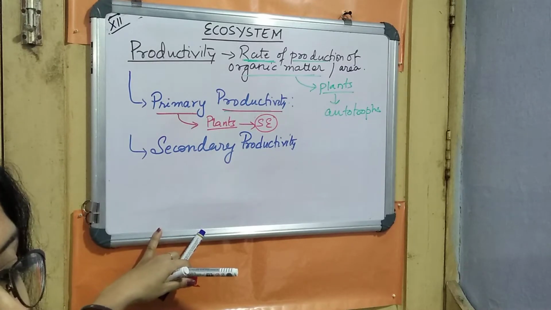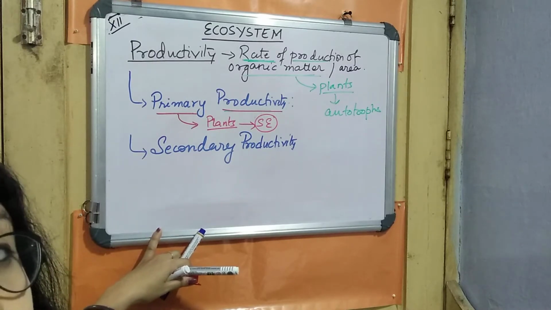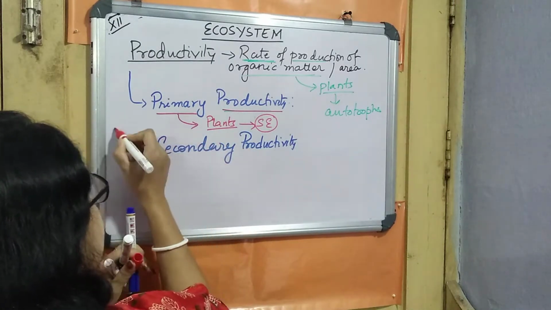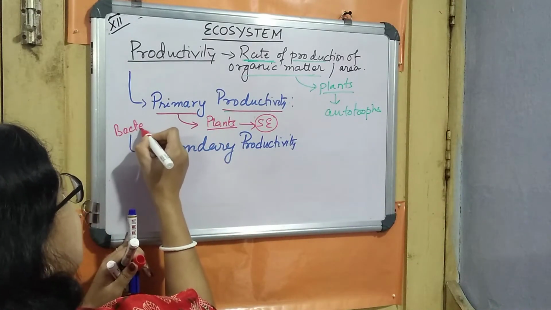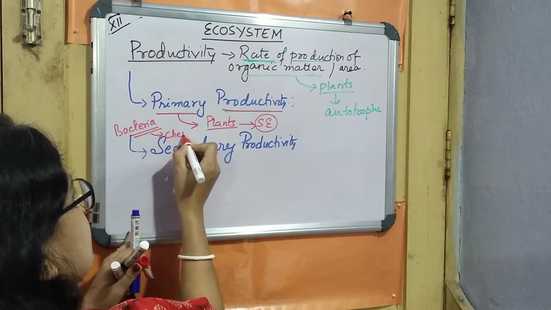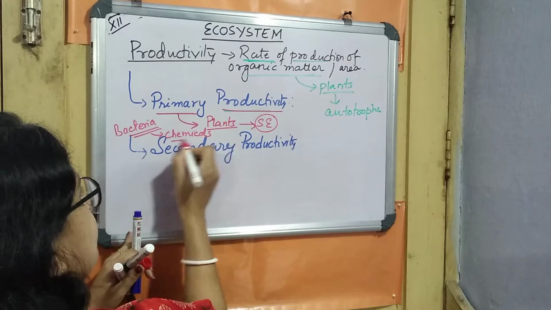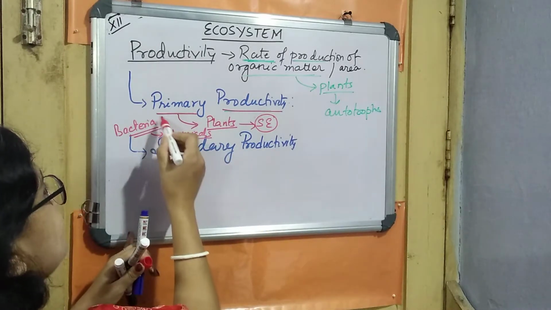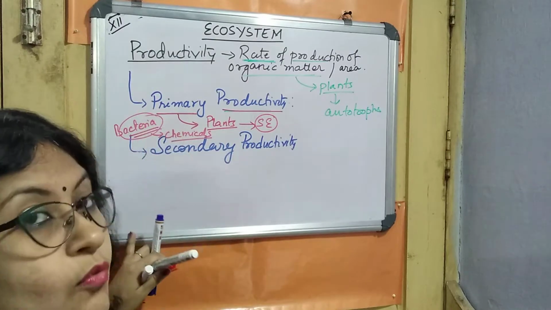But at the same time we find some autotrophic bacteria also. So not only the plants, we can also include certain bacteria, and these bacteria mainly utilize chemicals, some of the chemicals present where the light cannot reach, to produce their own food.